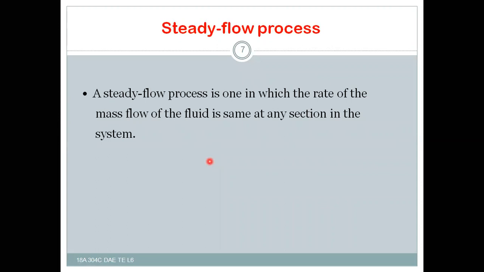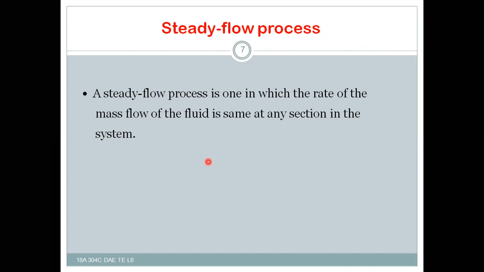A steady flow process is one in which the rate of mass flow of the fluid is the same at any section in the system. The rate of mass flow of the fluid remains the same at any section during its flow from one place to another.